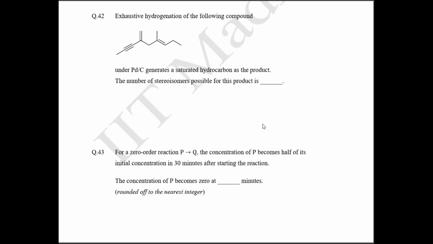Next, exhaustive hydrogenation of the following compound under palladium carbon generates a saturated hydrocarbon.